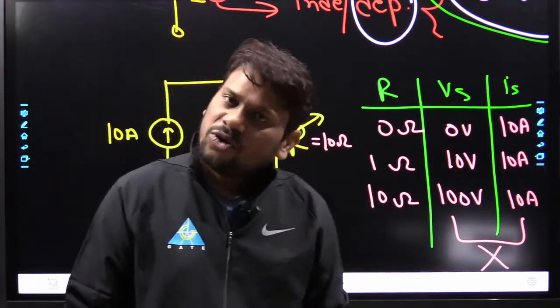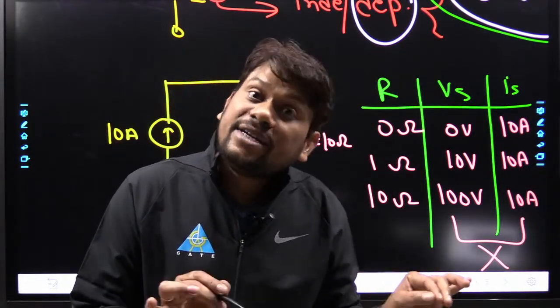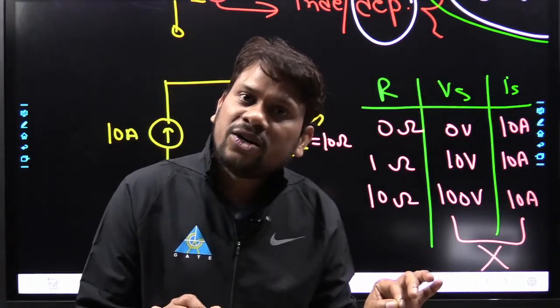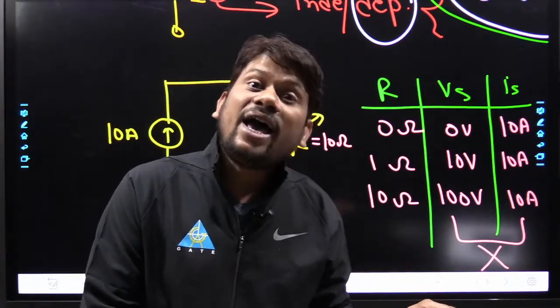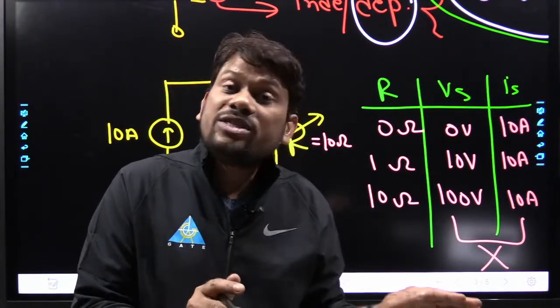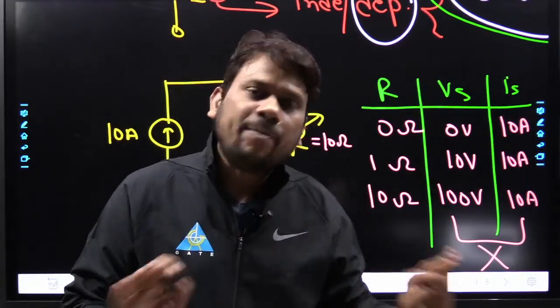So the conclusion is, for all independent and dependent active elements, it doesn't matter whether those elements are DC or AC, Ohm's law is never applicable.